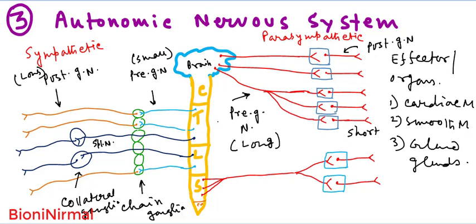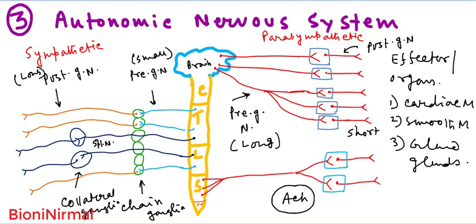This is the basic conceptual difference between the sympathetic and the parasympathetic division. Also, the parasympathetic nervous system secretes acetylcholine from both the preganglionic neuron and the postganglionic neuron. The neurotransmitter secreted is called acetylcholine, and they are cholinergic neurons.